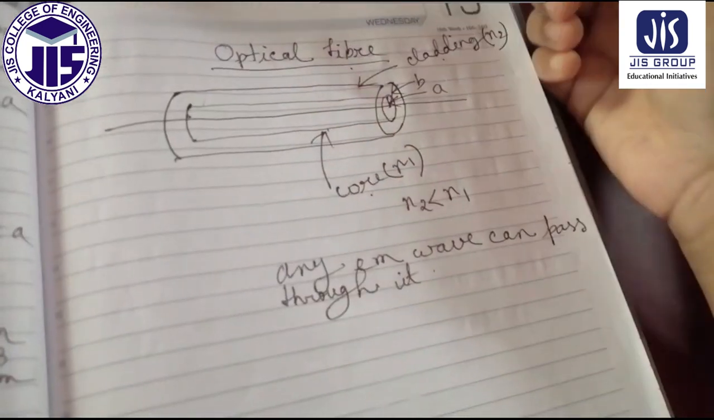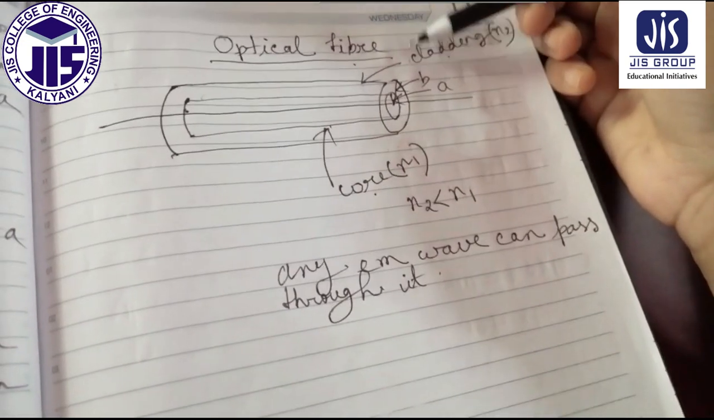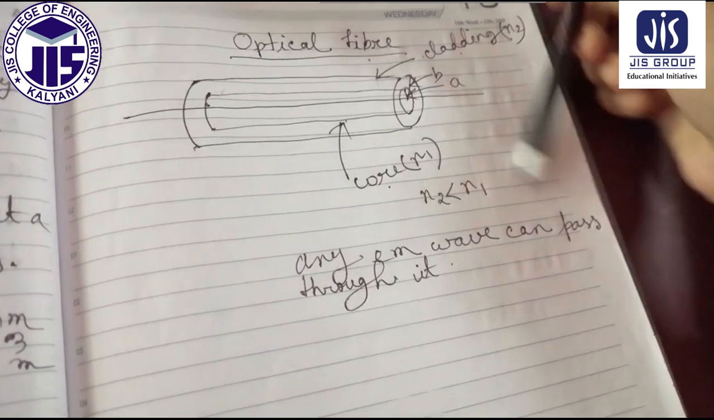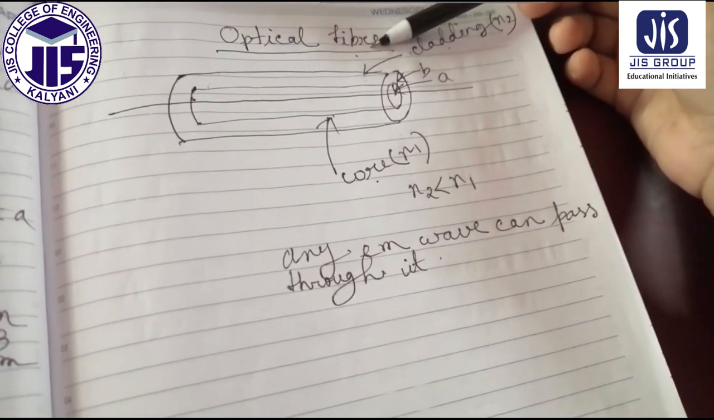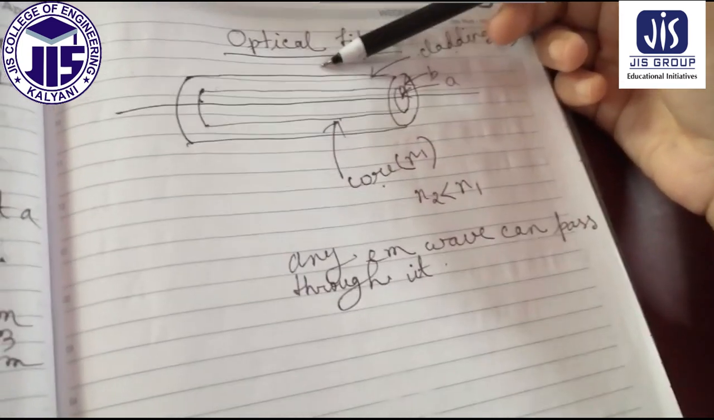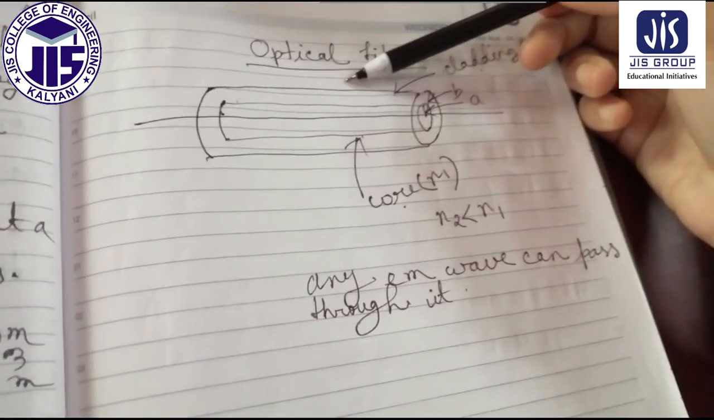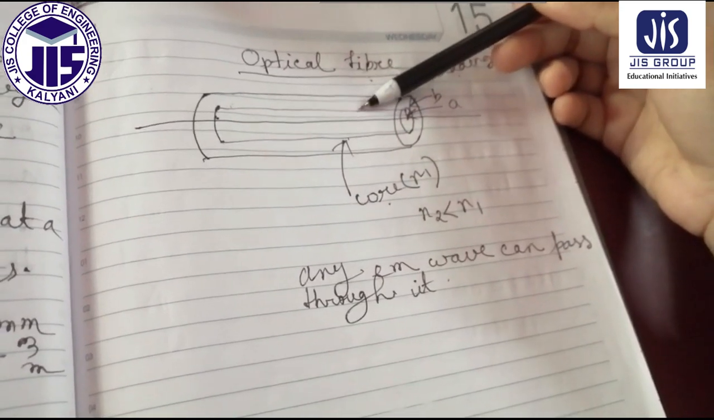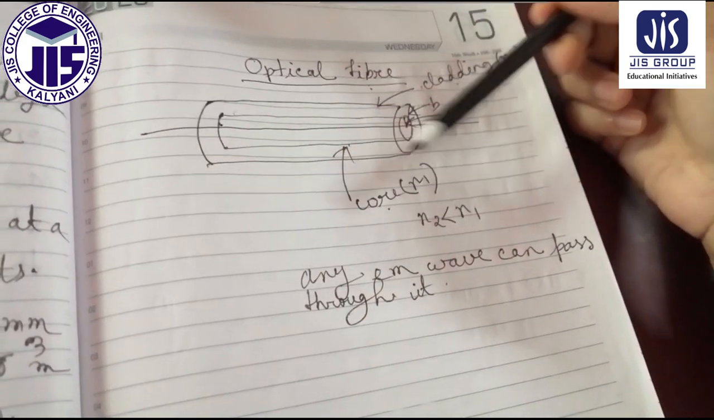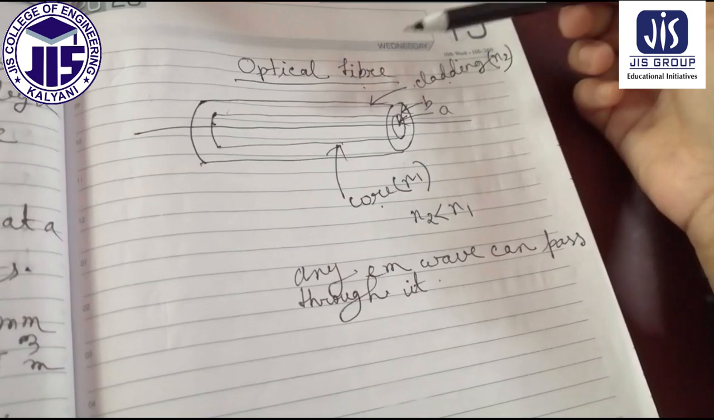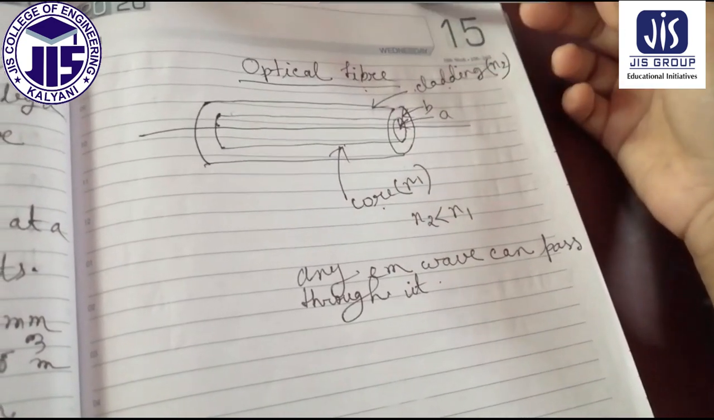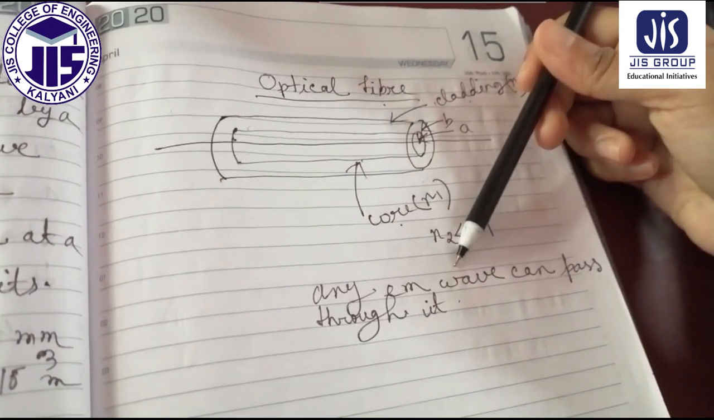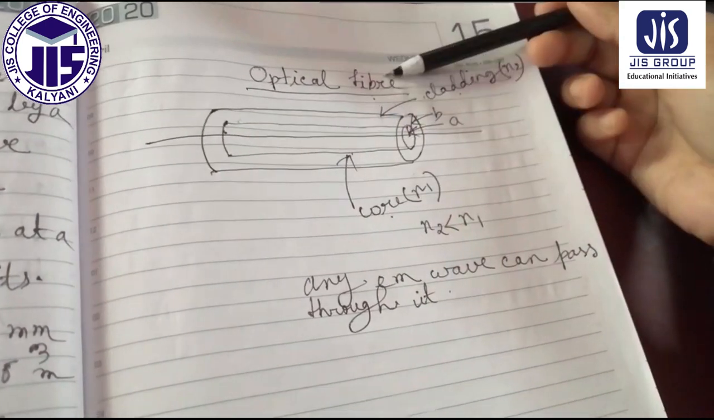Any electromagnetic wave can pass through it. Now, if the electromagnetic wave is passing through this core, then what is the purpose of cladding? The purpose of cladding is that it gives outer strength to the core, meaning it protects the core from the outer atmosphere like rain, fog, storm and all this. So this is the main function of the cladding.